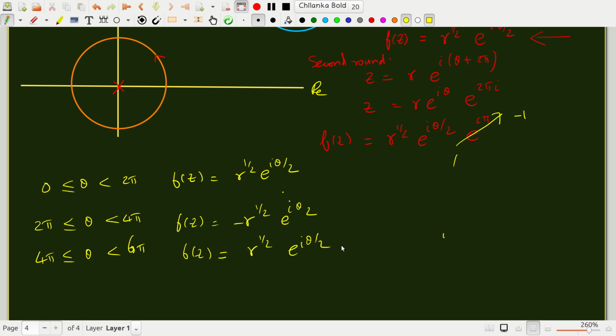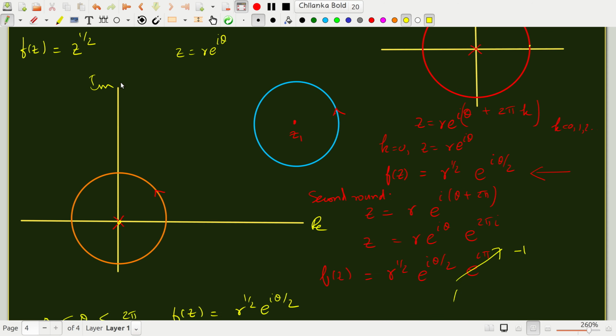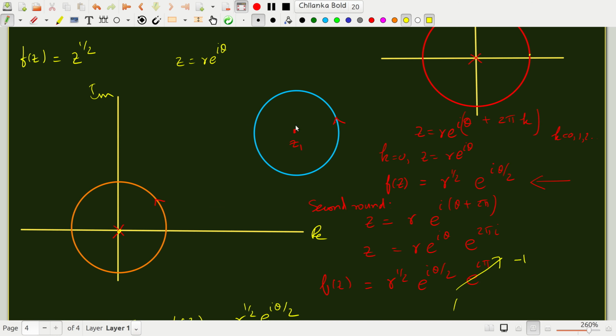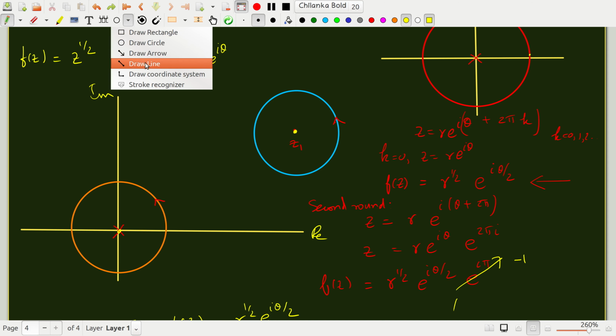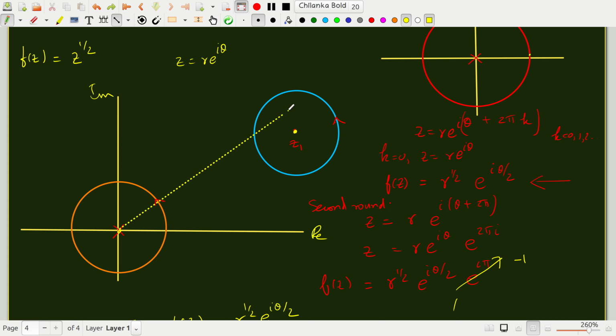Now the key thing that you have to understand is that all this multiple valued nature of f of z happens only if you circle the origin. Right? If I were to go to this same complex plane, take this point and then do a circle, right? Now imagine you take a point here and then you take a point here, right? As you go around, theta is measured with respect to the x-axis.